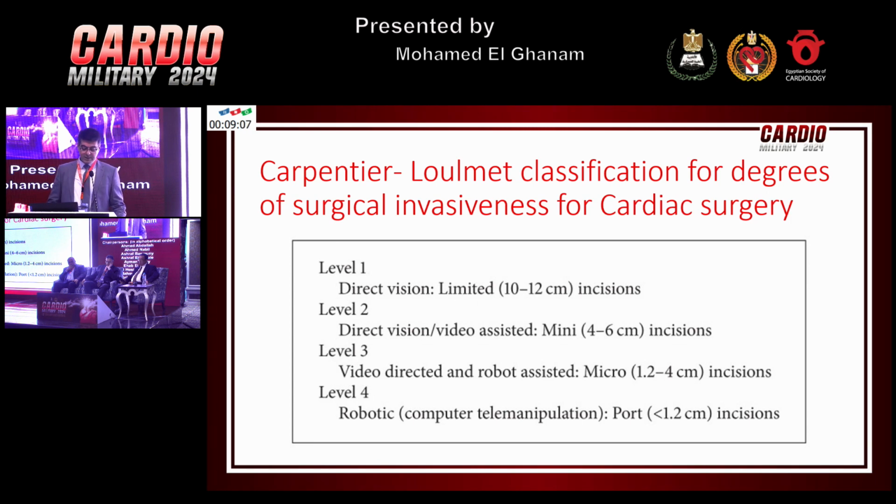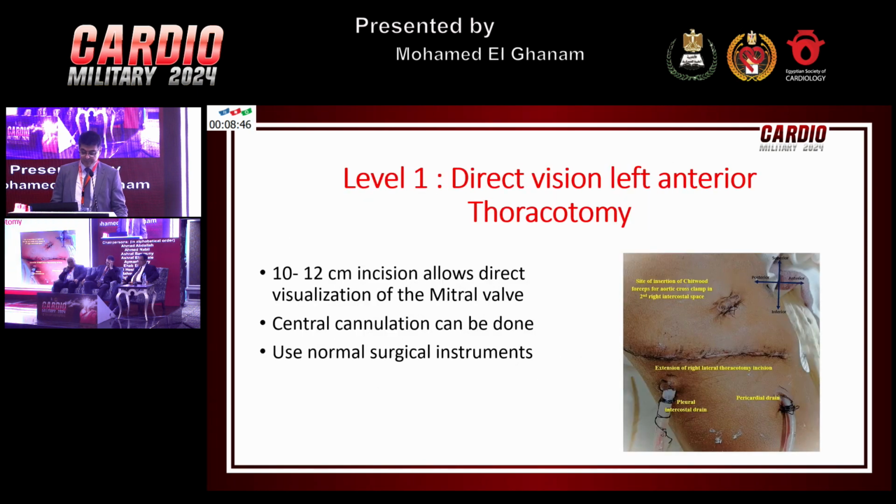And then they progressed in reducing the size of the incision, going down to 4 to 6 centimeters, usually through direct vision or sometimes assisted by video endoscopy. Level 3 is what we call port access, depending totally on the VATS tower and using cameras to visualize. And level 4 is robotic surgery. So this is a picture of level 1. That's how we do a left thoracotomy to operate on the mitral valve.